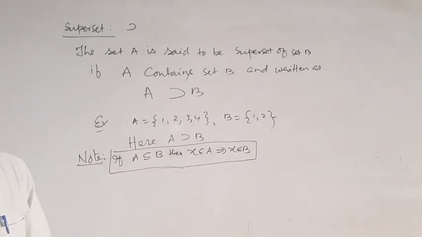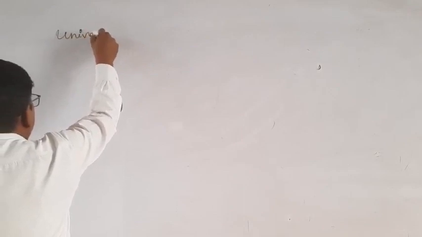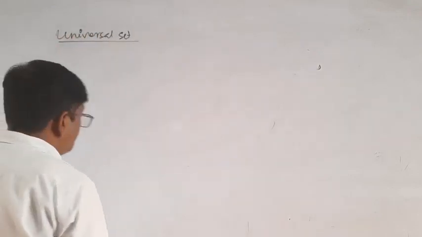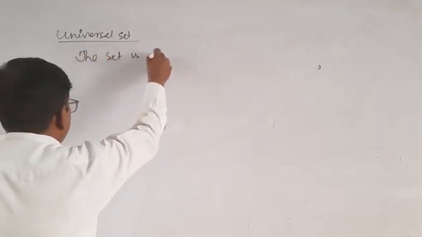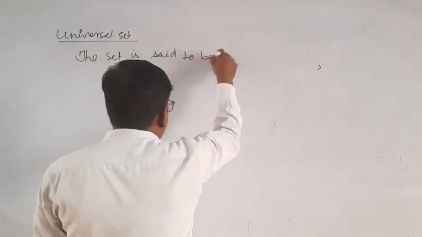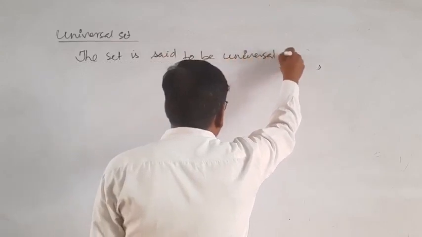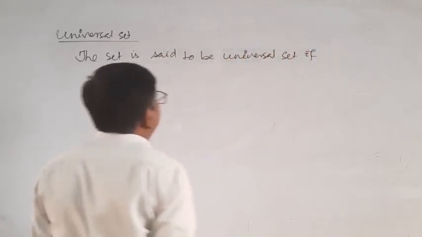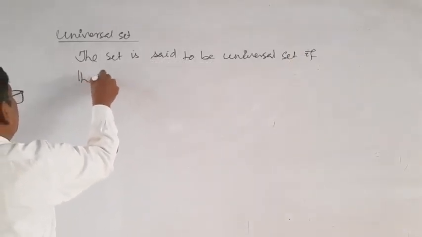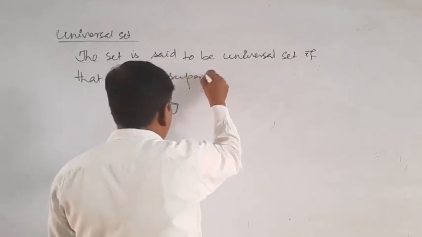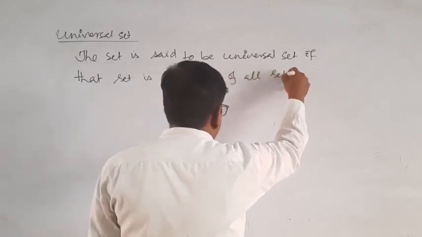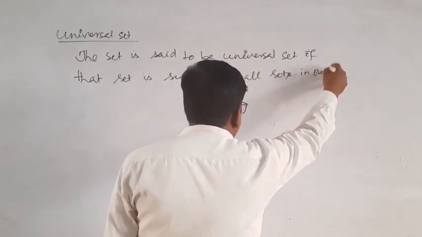Now what is a universal set? A set is said to be a universal set if that set is a superset of all sets under our consideration.